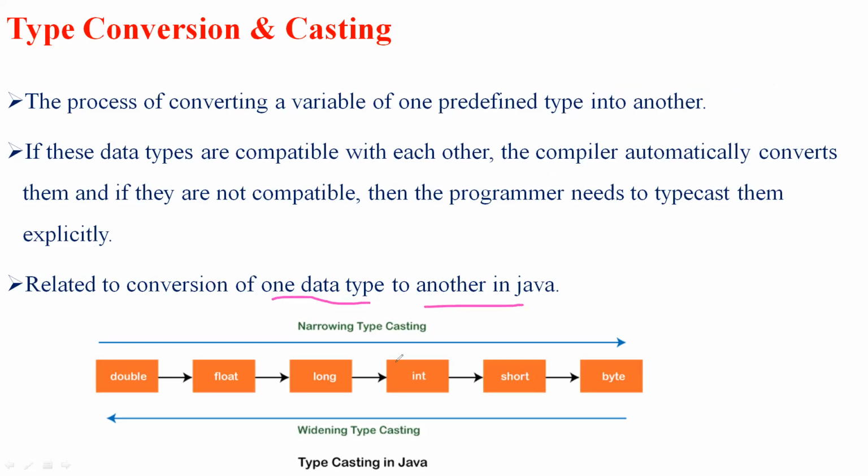Typecasting can be of two different types: narrowing type conversion and widening type conversion. Narrowing is a conversion from double to byte, and widening is from byte to double. These are the two different typecasting mechanisms.